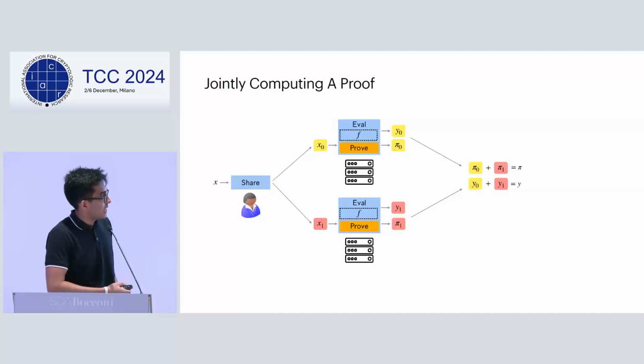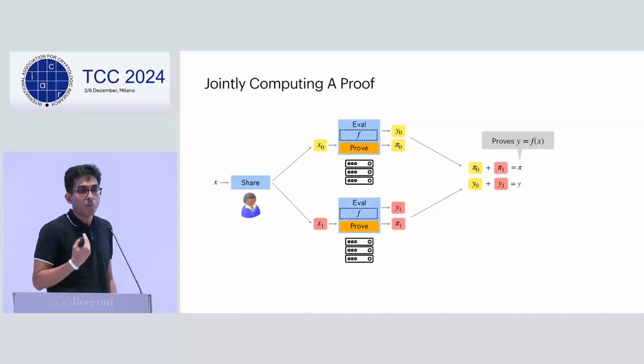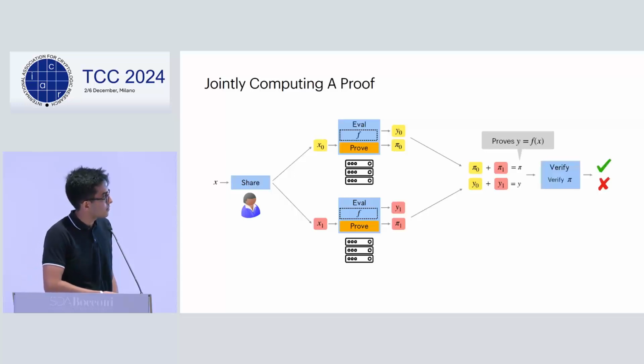Now the proof shares as well as the output shares can be reconstructed to compute the proof and output. And here the proof basically proves that the output y is indeed computed as f of x, where x is the input. Now there's a single proof which can be verified, and we accept or reject depending on whether it verifies or not.